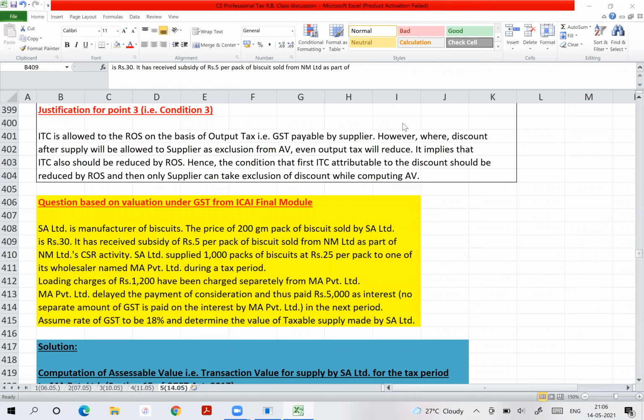So the way of giving data, my dear friends, matters. If in this question only 25 is given and they tell you this 25 is after subsidy of 5, then you will do 25 plus 5. Getting it? But if they are telling you that selling price is 30, but after subsidy it was 25, you should continue with 30, isn't it?